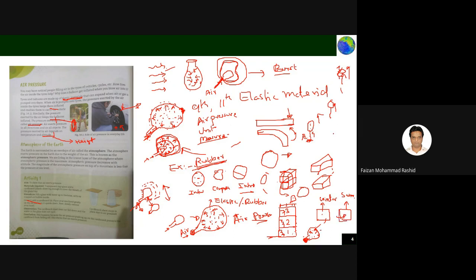Or a simple example: you inflate the balloon, and now you bring a small candle near the balloon. What will happen? Due to the candle, some amount of heat will be transferred to the air in the balloon, and the balloon will burst.